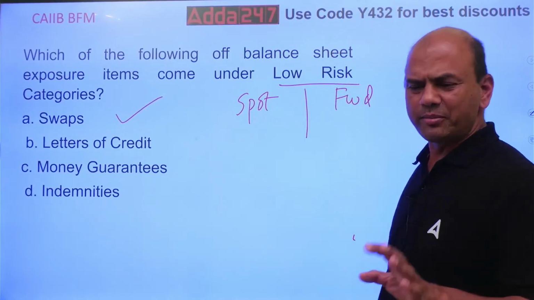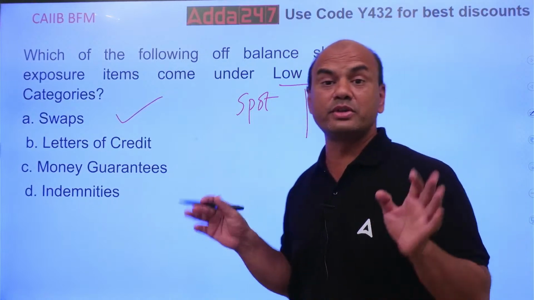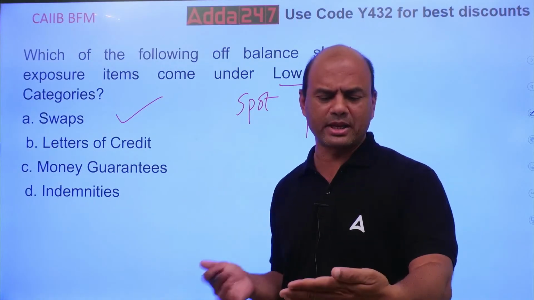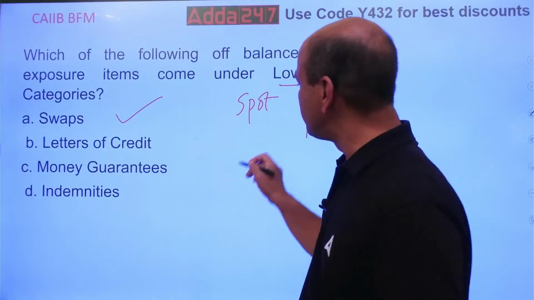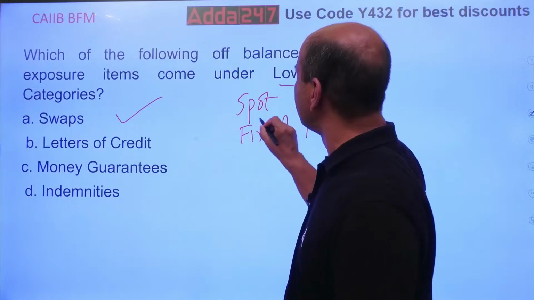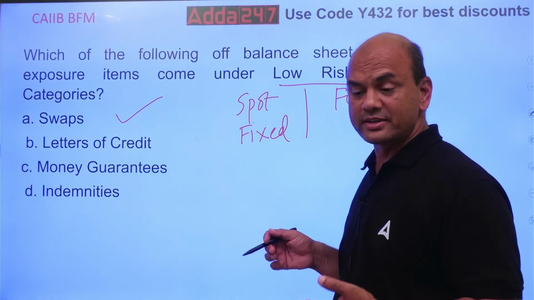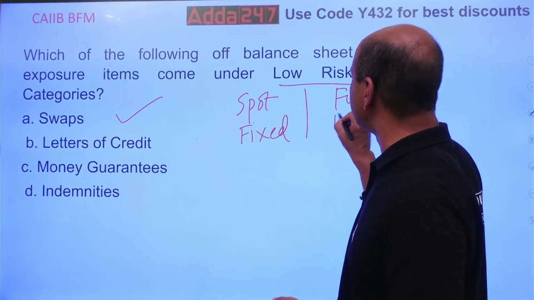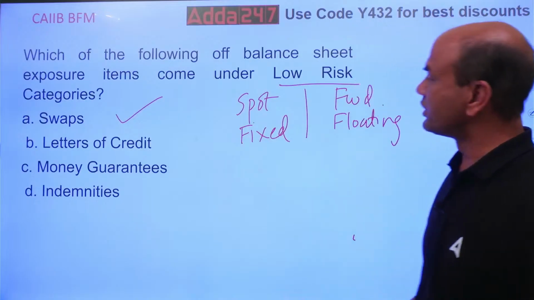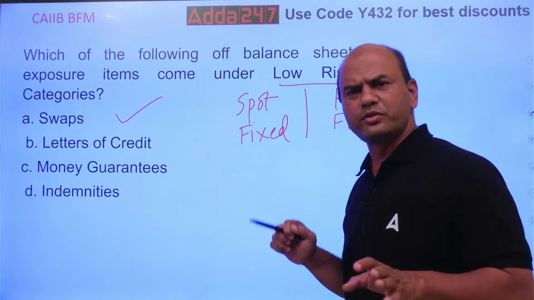Okay. In a swap, always remember one leg is fixed. So in this, which leg will be fixed? Fixed means which I know. Right now, I know this on the paper. I can see this. So that is spot. Spot is fixed because this rate is known to you. And what about the forward? Forward is unknown. You are guessing the rates. So this is unknown, so this is floating. Got it? So spot and forward. Got it? So fixed and floating. So that's why spot is the lowest.